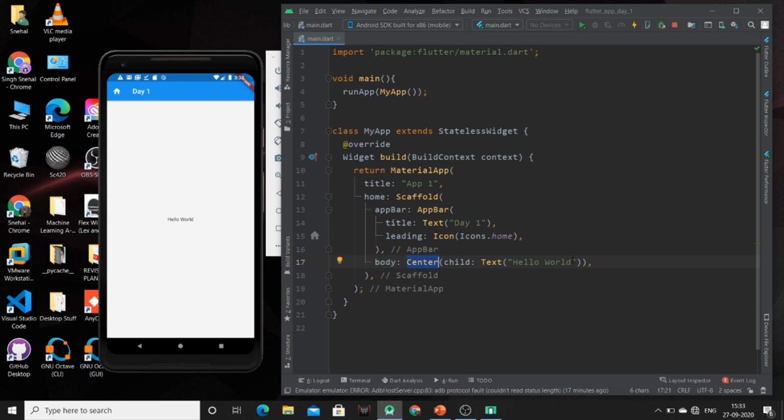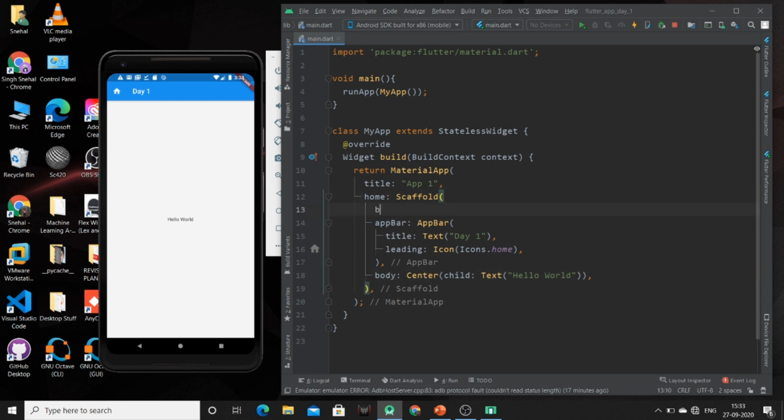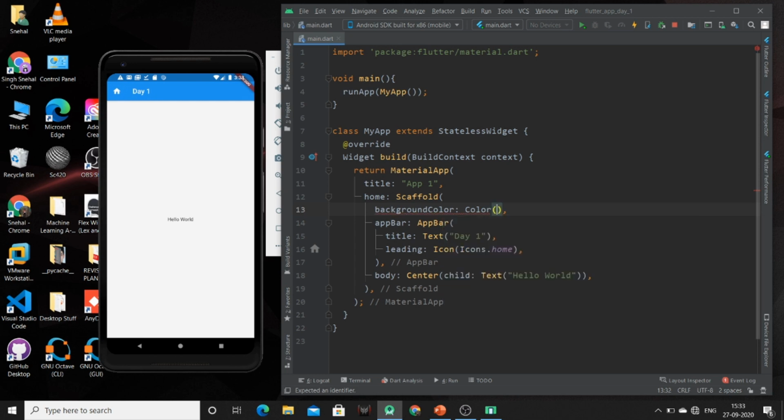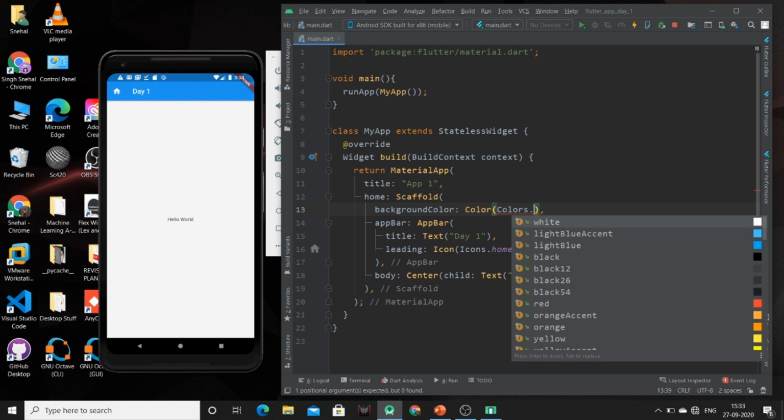Now the other properties available for this scaffold widget are drawer, floating action button, and background color. We can also change the background color of this scaffold. Like we can use this background color property, and we can mention the color, like colors dot light blue, shade, or yellow.